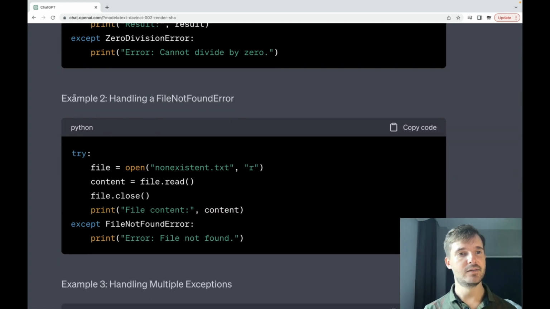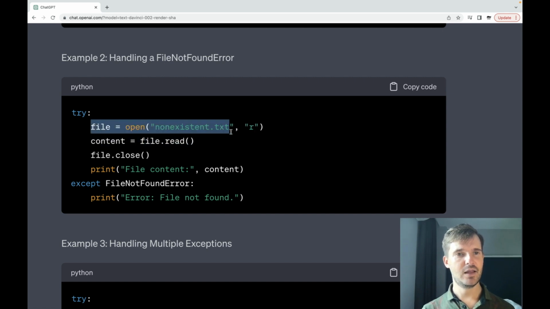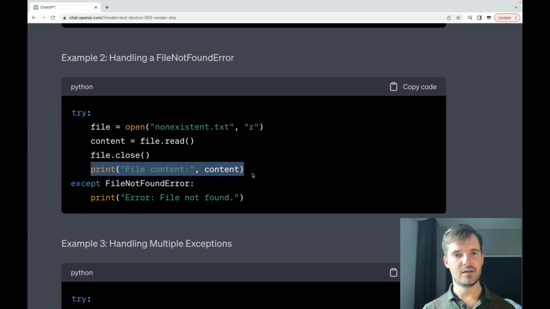Okay. The example number 2, handling a file not found error. And this example is about input output with files. So don't forget to check out my previous video about input output. So as you can see, here is a try except block, and in the try block there is a file opened in read mode, and then we try to read the content from the file and close this file, and then print the content from this file.